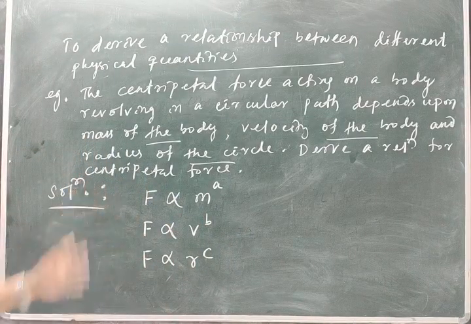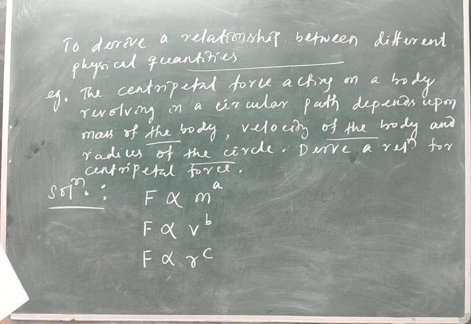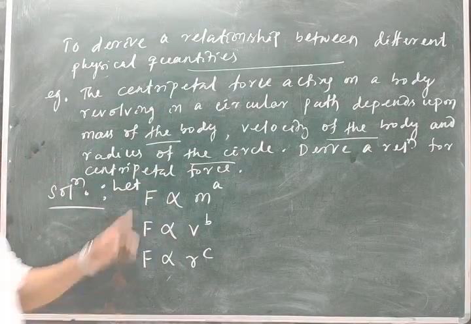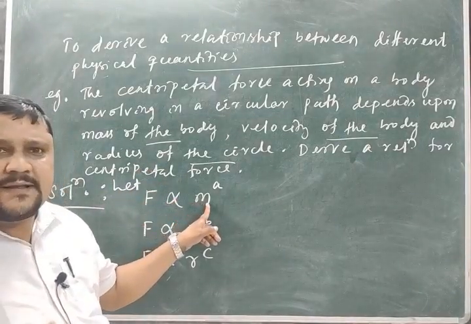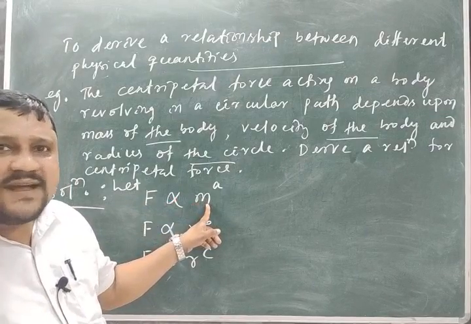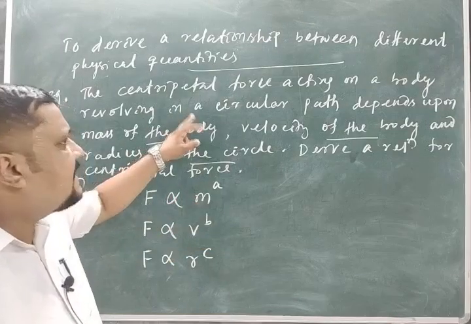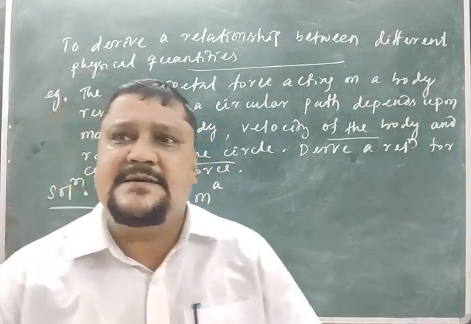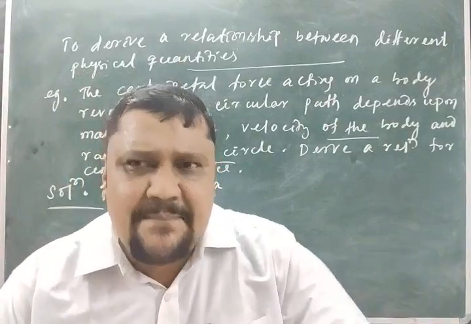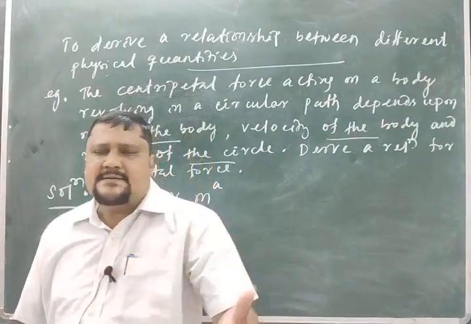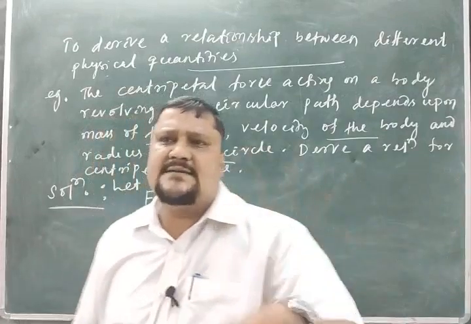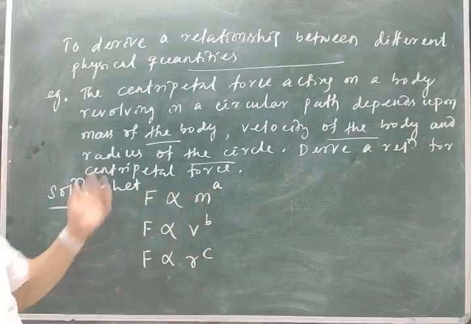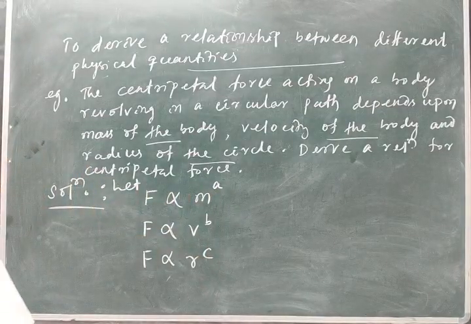Okay. So after writing all these things, clear? So I will write this as F is proportional to this way. If I write F is directly proportional to m, then that is wrong, because on what factors it depends I don't know. If it is given that the force acting on the body is directly proportional to the mass of the body, then I will write F is proportional to m. It is not given like that. It depends, which means it may be m to the power half, minus half like that. So that's why we are taking a, b, c. I have to find out a, b, c, then only I can find the relation. Clear?